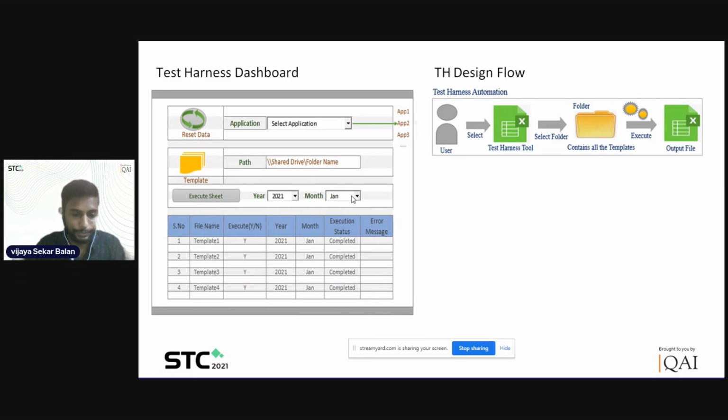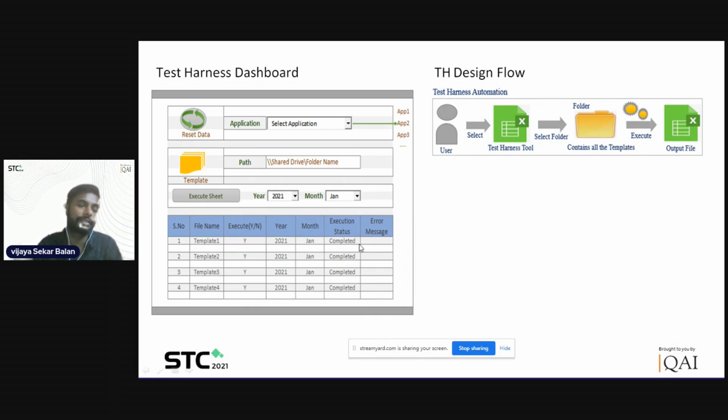So this is what this particular tool is all about. Once you select the year and period and click on execute, any number of test runners you put on the shared location will each get picked up automatically in the background. It will get connected to the DB, it will get refreshed, and the result will show whether the execution status is completed or not.